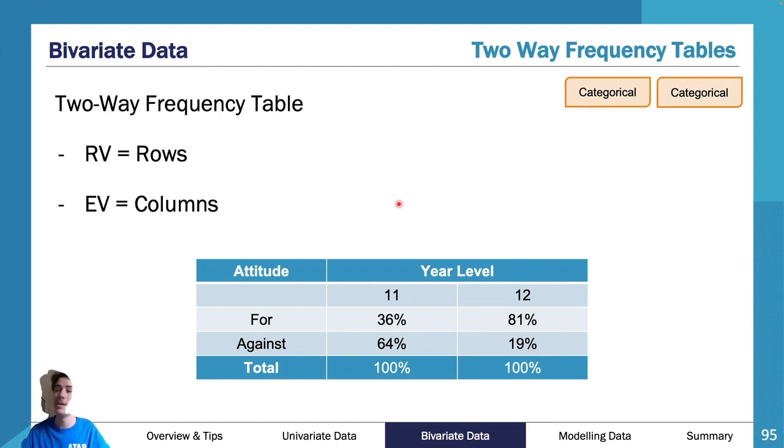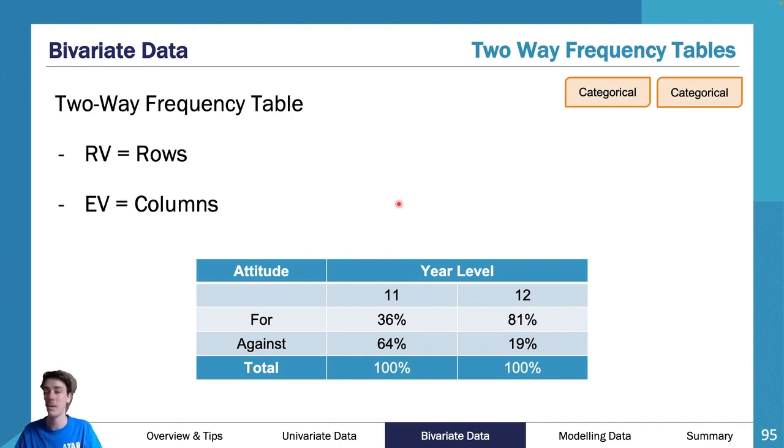Really important with these graphs. Again, please try and do them as a percentage. You can do them as raw data, but the percentage is better just because you may have different numbers of year 11s and different numbers of year 12s, so then your data looks a bit weird because it might look like there are way more year 12s that answered it than there are year 11s.